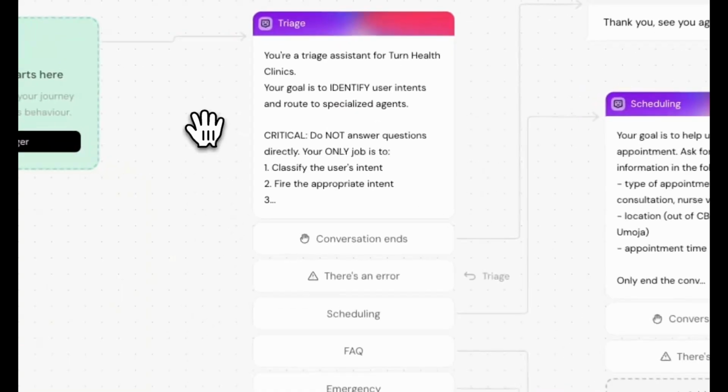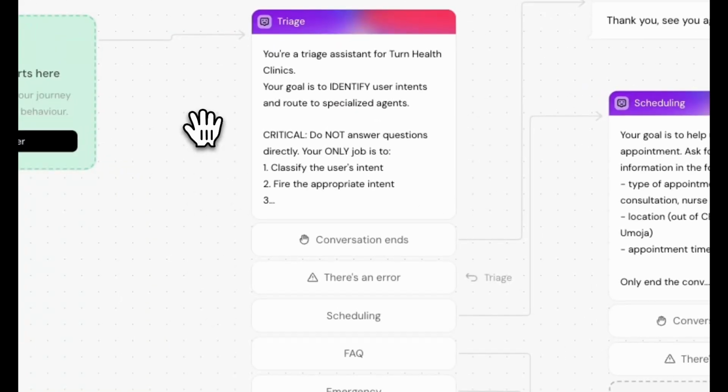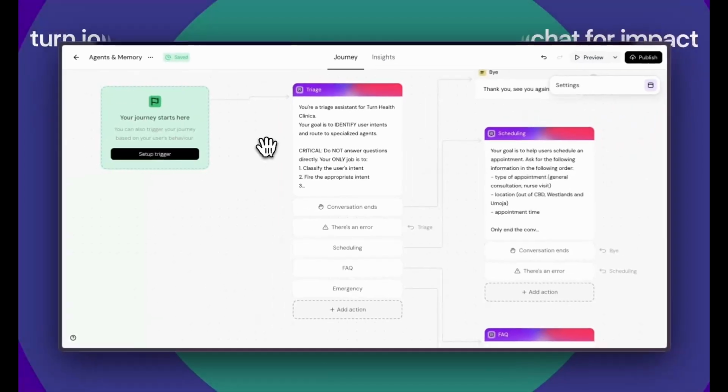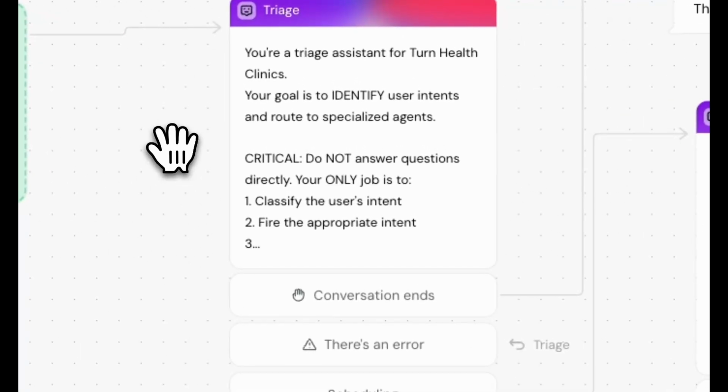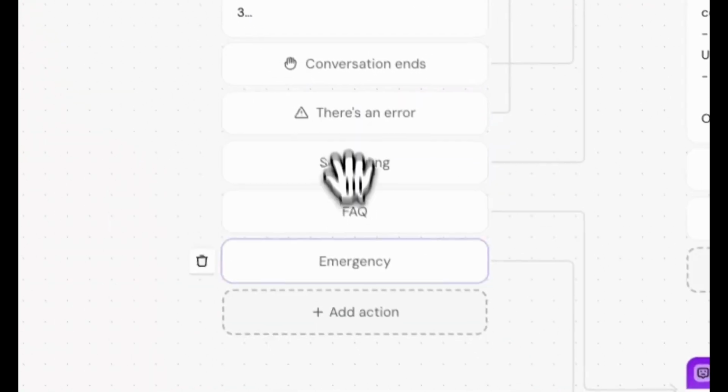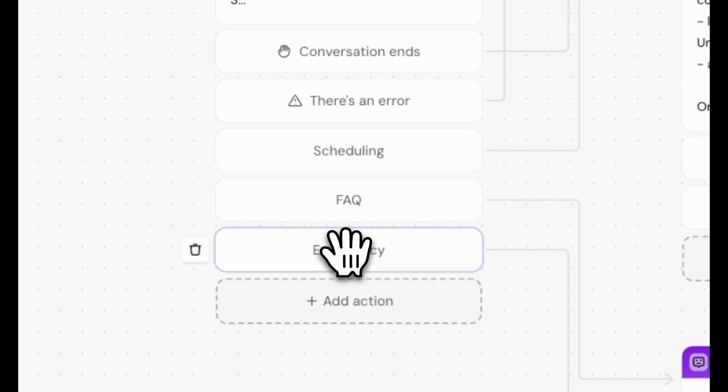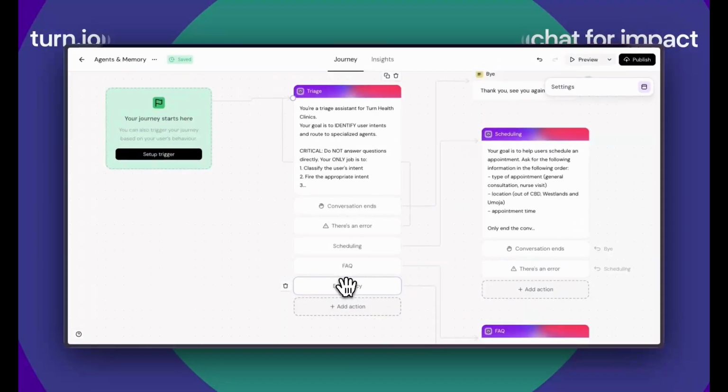Let's start with agents. Unlike other AI blocks that do a single task and continue the journey, agents hold a conversation and continue replying to a user until whatever goal you set for it is achieved. It can also detect whatever the user is trying to achieve and branch your journey depending on that, giving you full control over how your journey should behave depending on what users are trying to do.